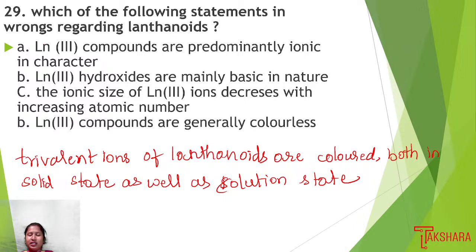Partially filled electrons are present in the f orbitals, so the statement that lanthanum plus 3 compounds are generally colorless is the wrong one, and all the remaining statements are correct related to the lanthanides. Option A: lanthanide compounds are predominantly ionic in nature. Option B: lanthanum plus 3 hydroxides are mainly basic in nature. Option C: ionic size of lanthanum plus 3 ion decreases with increase in atomic number. So option D is the wrong statement related to the lanthanides, so we choose option D as the right answer.